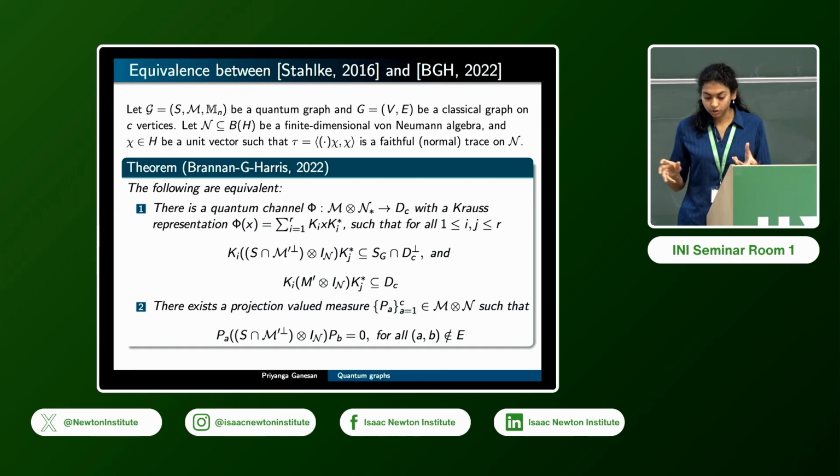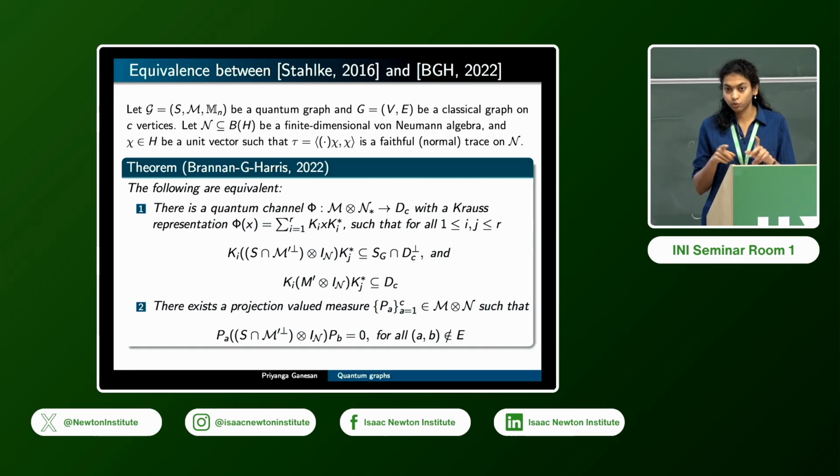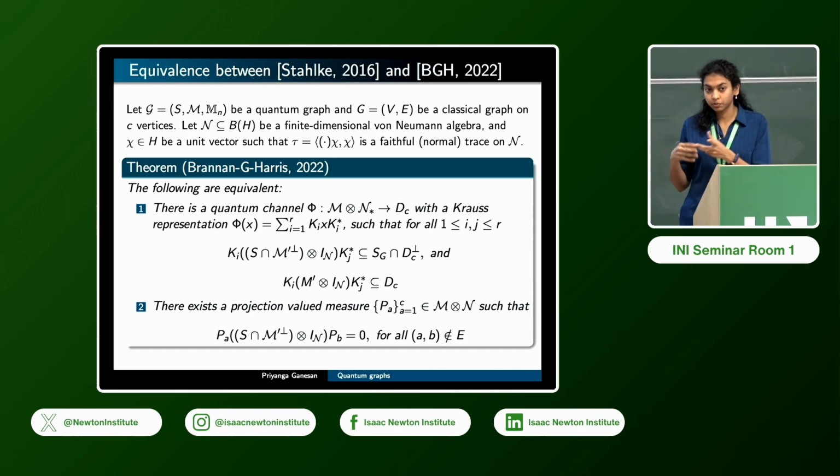And then I want to end with saying that in particular when there is an isomorphism game, which is similar to the homomorphism game, but now you want the players to convince the verifier that there is an isomorphism between the two graphs. In those cases, depending on the way the game is defined, you have certain strategies. So in some cases, these strategies arise from biunitary matrices, and in certain cases, you get these from certain quantum functions. But in the classical graph isomorphism game, it can be shown that all winning strategies come from certain quantum permutation matrices that intertwine these adjacency matrices.